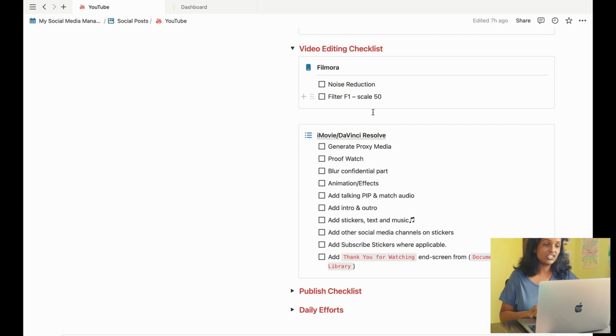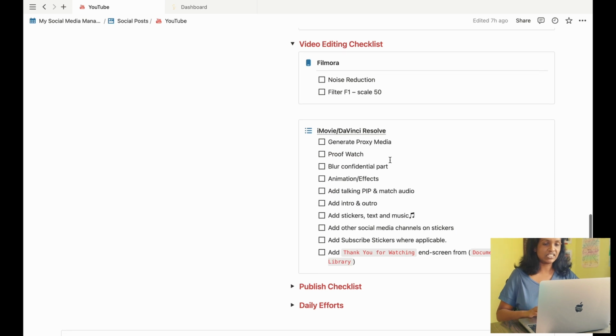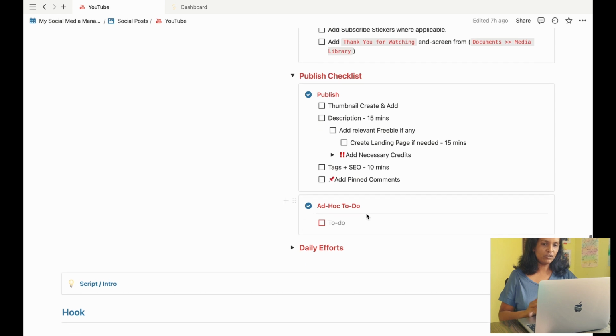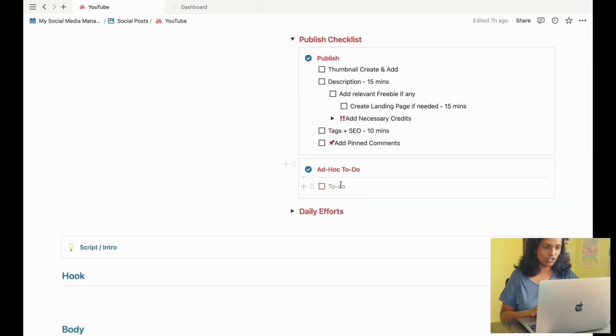Did I blur the confidential parts? Did I add music into appropriate places, stickers, end screens, etc.? Then I have a publish checklist that I check before I publish a video. Here I have a space for ad hoc things to do that come up as I am in the process of creation.